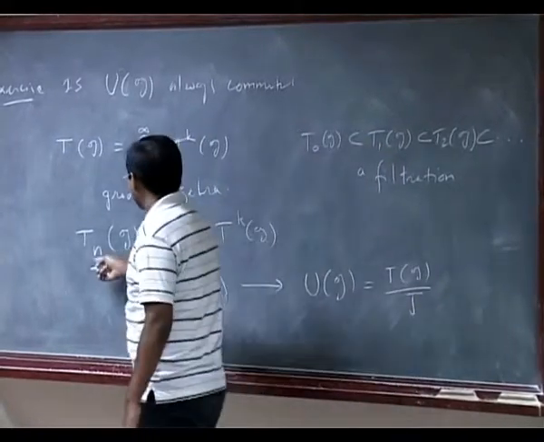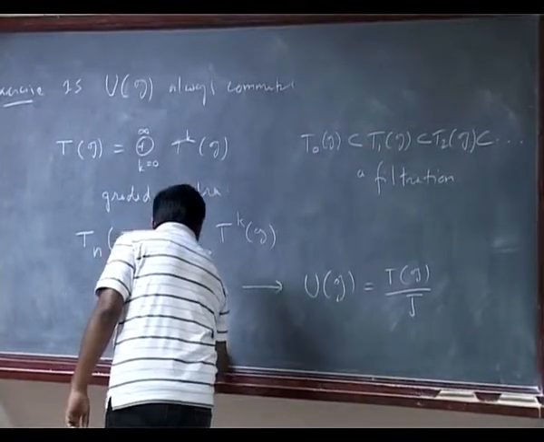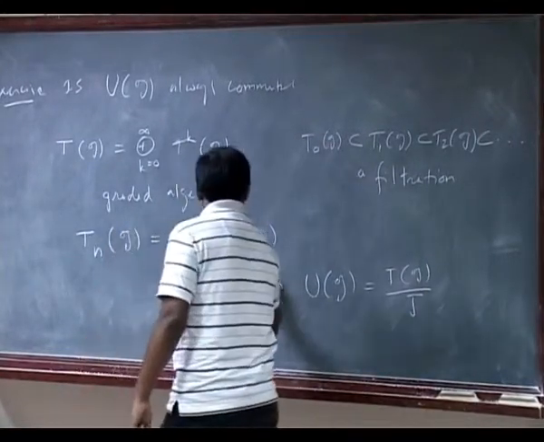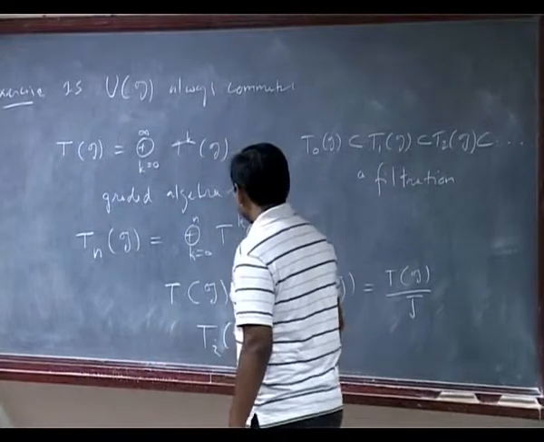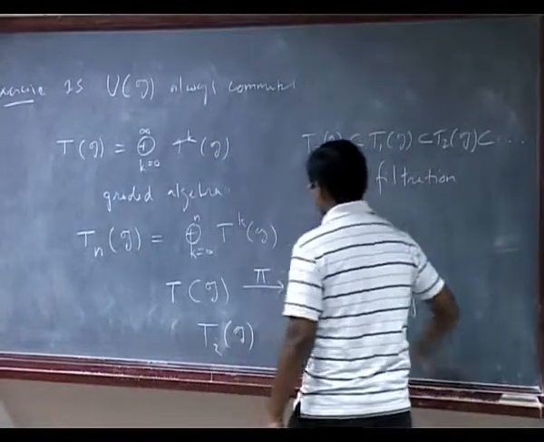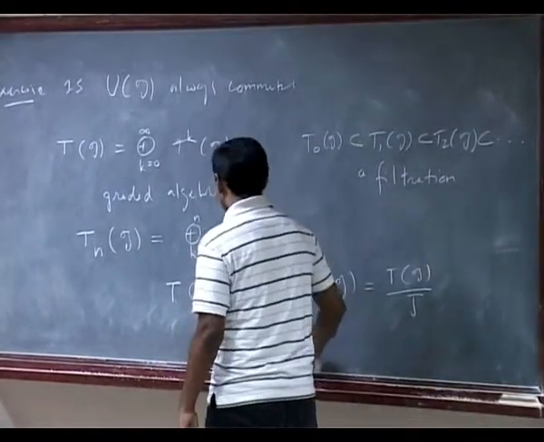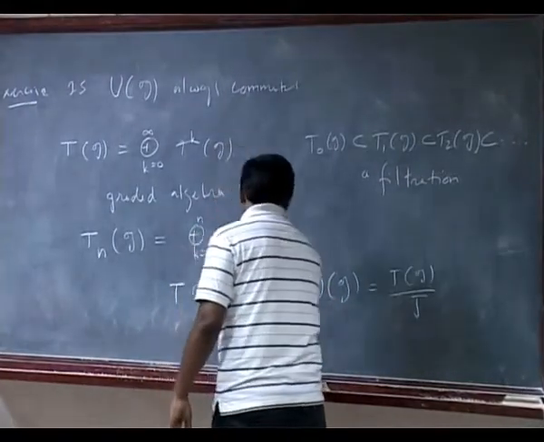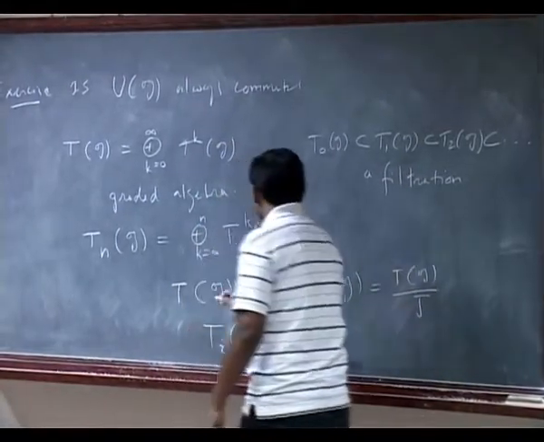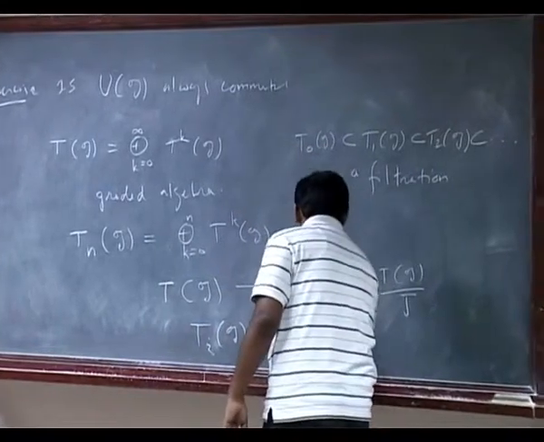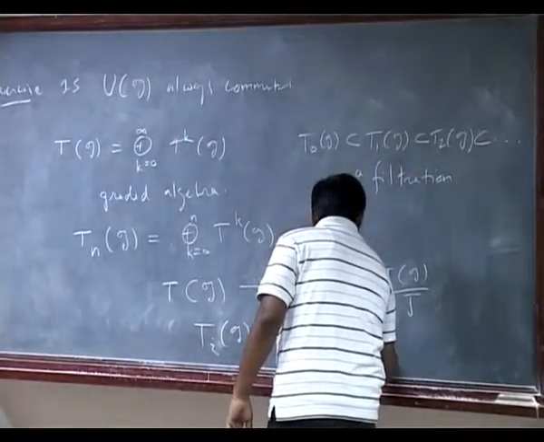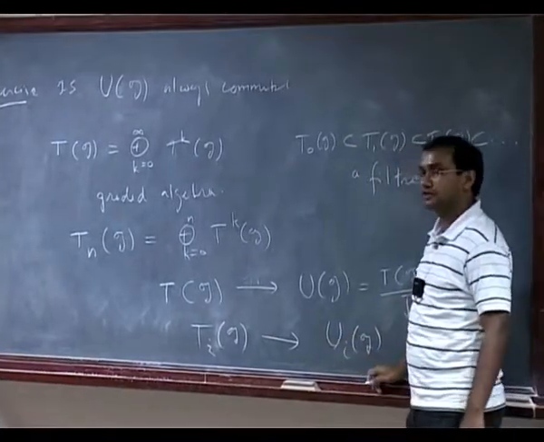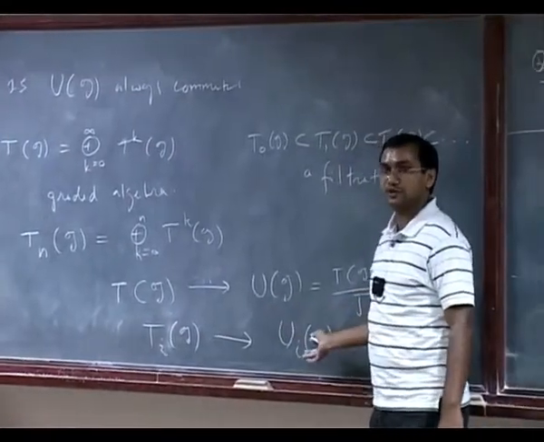We'll send T_i G under this map wherever it goes, and its image we will denote as U_i G. By the definition of filtration, this will again be a filtration because it's just a quotient.